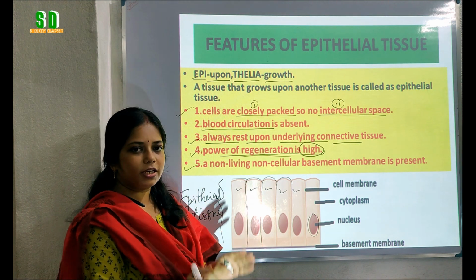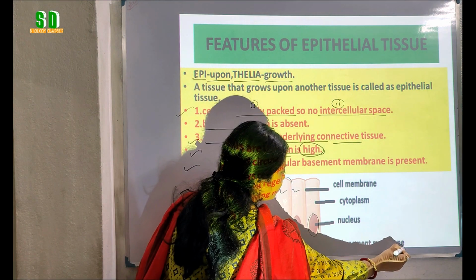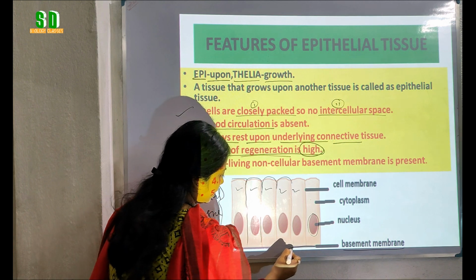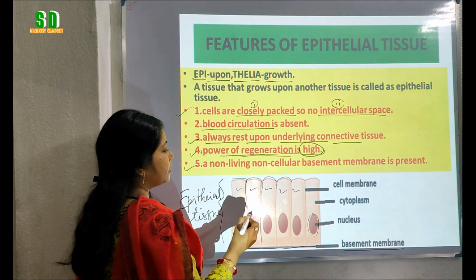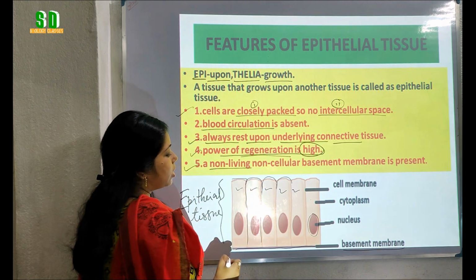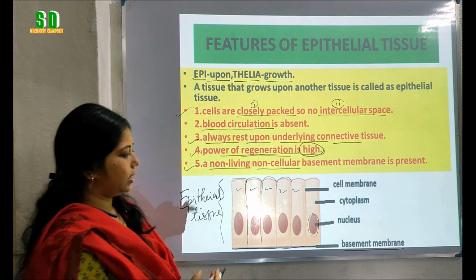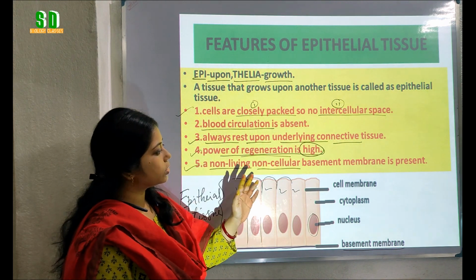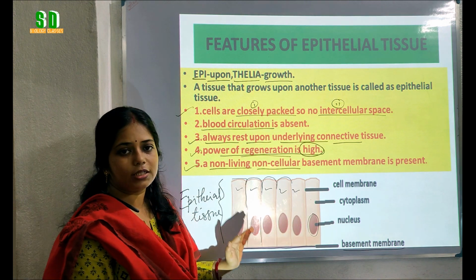Now in between the connective tissue and the epithelial tissue, there is a layer that is called as the basement membrane. This layer, it is a layer, not a membrane. It is known as the basement membrane and it is non-living part. And it is made up of without any cell. So non-living and non-cellular basement membrane is present just below the epithelial cell.